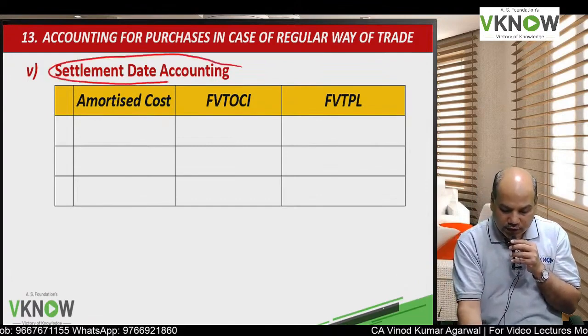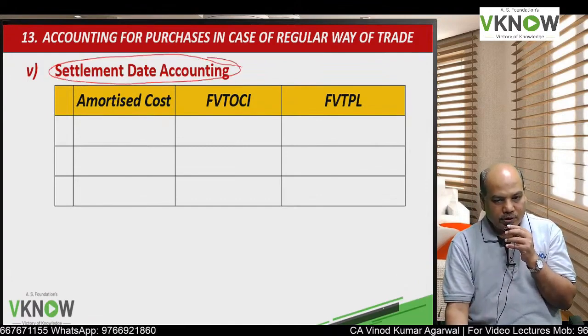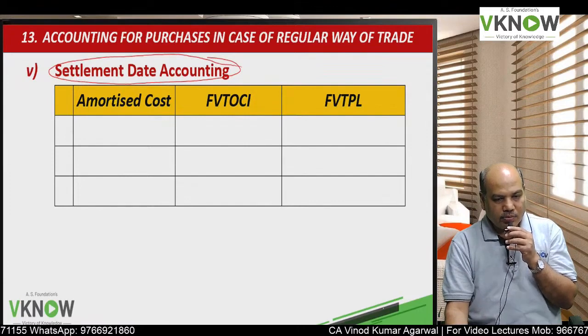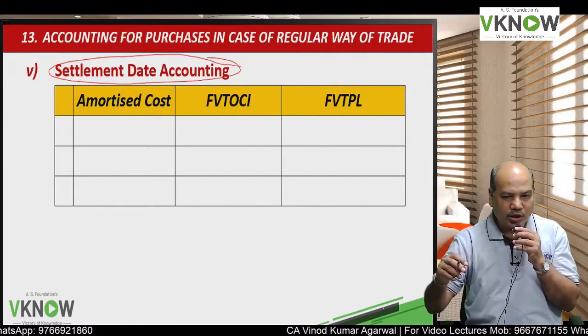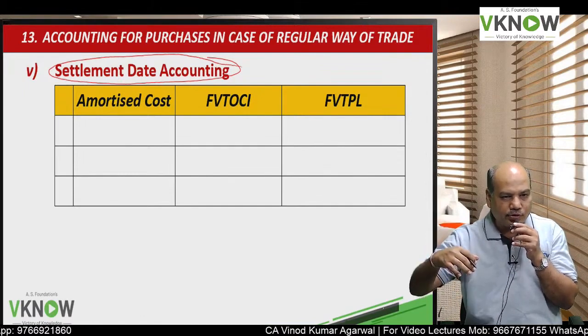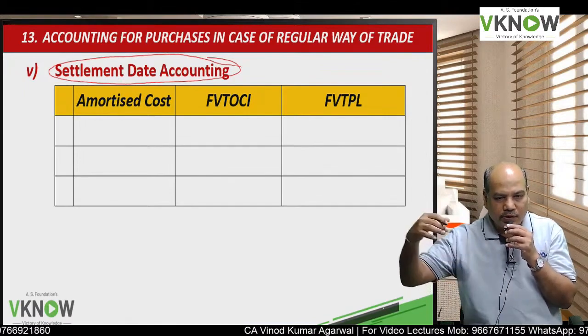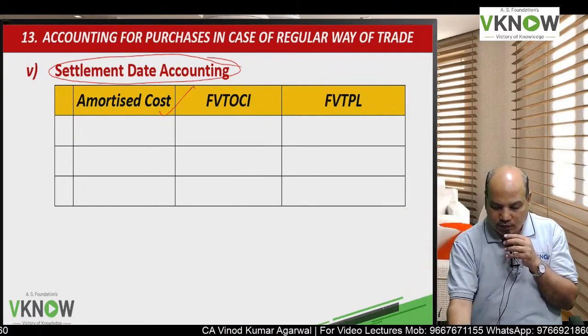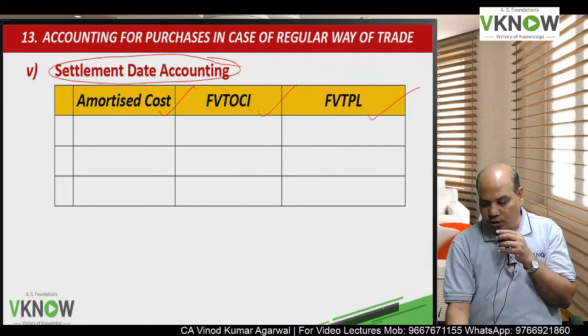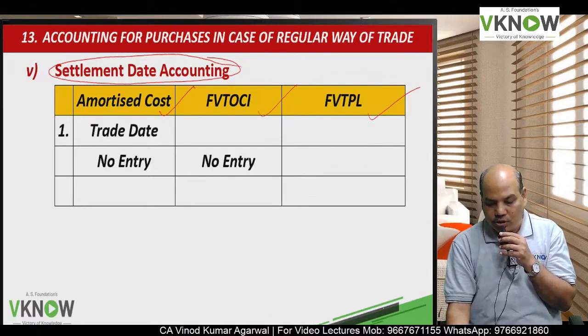Now we'll come to settlement date accounting. This is a little complicated because here we are not going to recognize the financial asset in the books on the trade date, but we are going to recognize it on the settlement date. So here also I will divide into three columns. First is amortized cost.